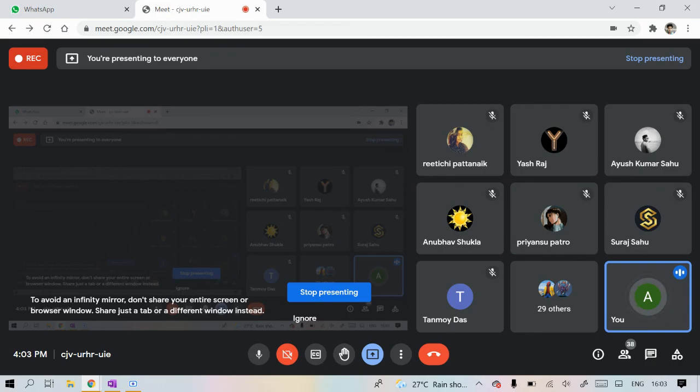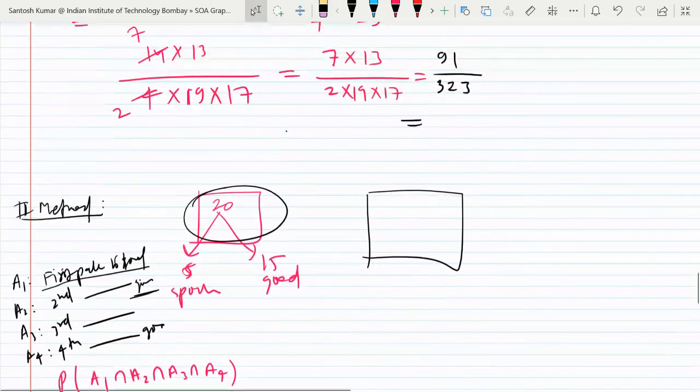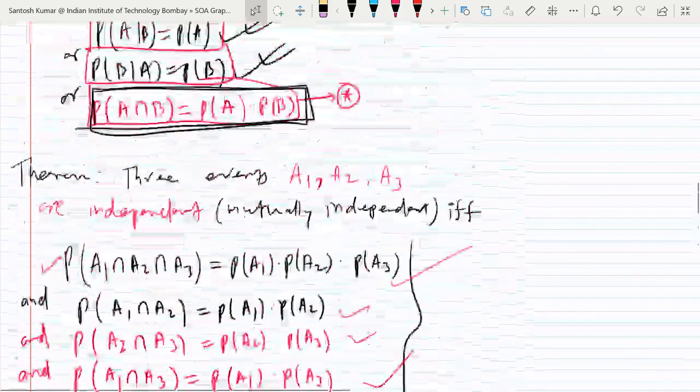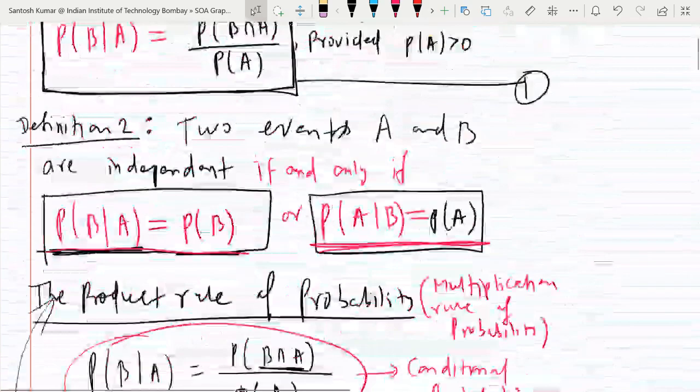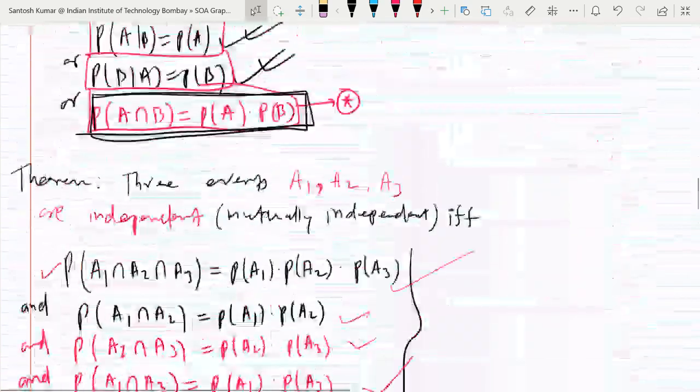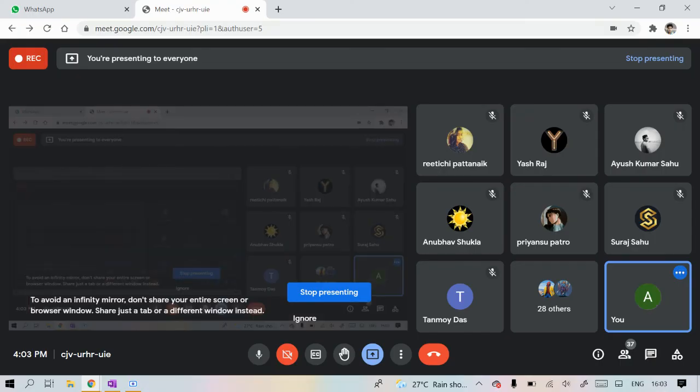So you all please try the problems based on these topics, and if you have doubt, you may ask me in the next class and we can discuss that. Whatever book you follow, go through these topics, solve the examples, then solve the exercise, and if you get any problem or confusion, ask me in the next class.